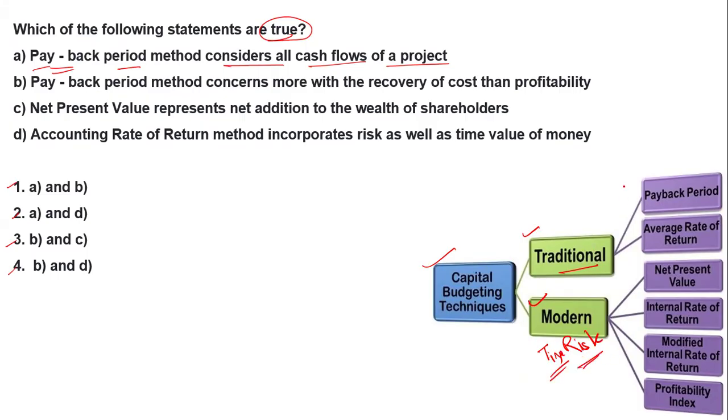In the traditional method, there is no time factor and no risk factor. In the traditional method, you can see the payback period and the average rate of return. In the modern techniques, you see net present value, IRR, that is internal rate of return, then modified IRR, and the profitability index.